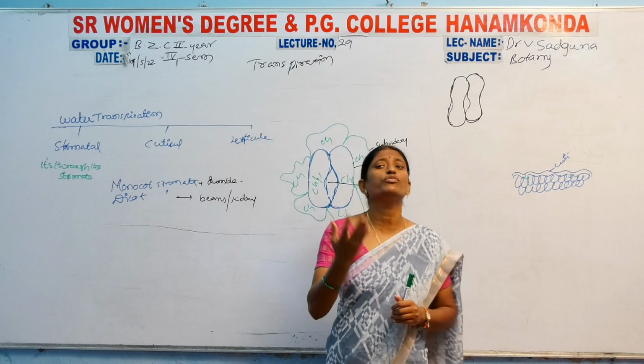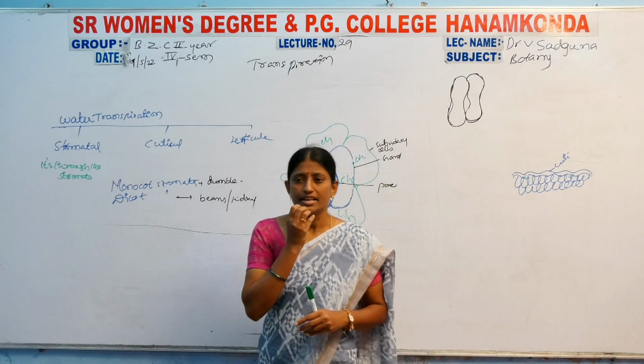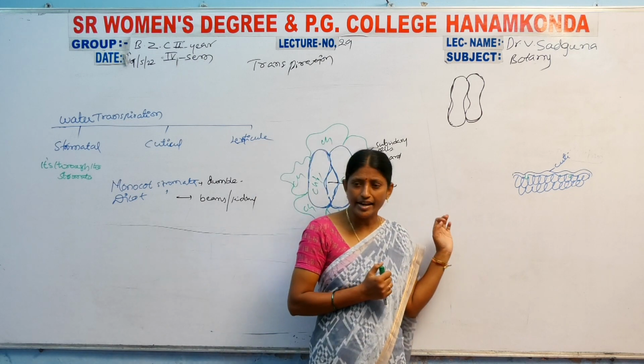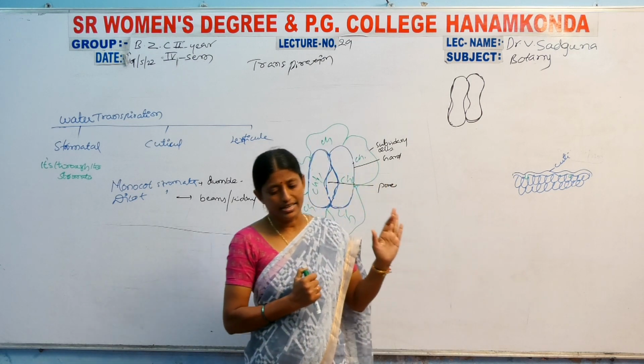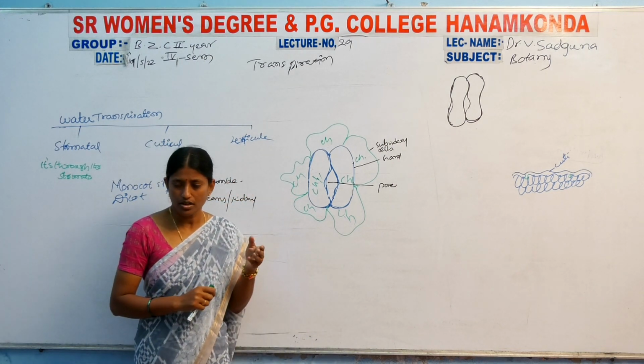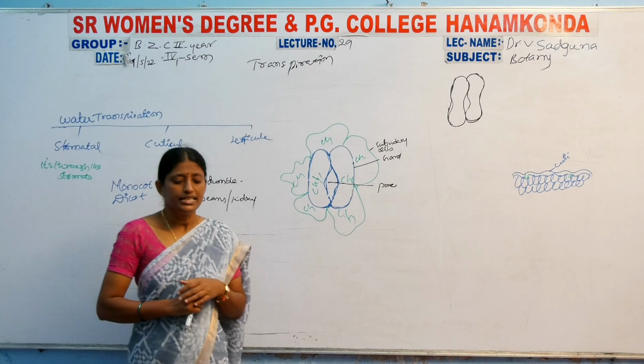They get their own food material. That is the reason the stomata will be open in daytime and closed in night time. That is one of the points in the stomatal structure.